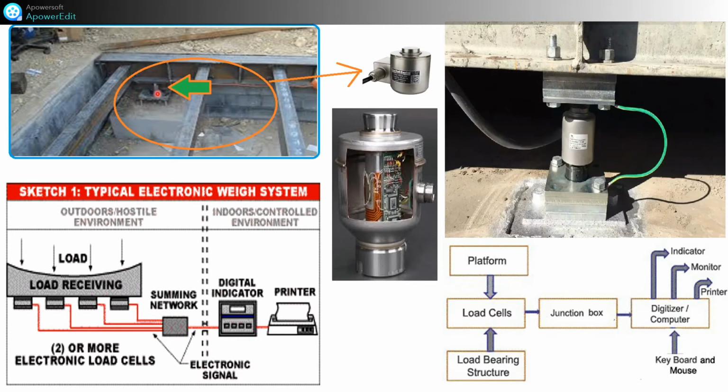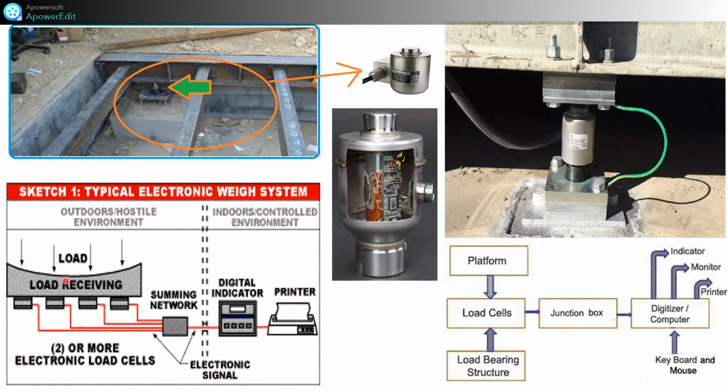Here is the load cell, shown in this circle. In this circle, this is the load cell, and this is the cut section of the load cell. See how the load cell is installed below this platform. And this sketch shows a typical electronic weigh system.